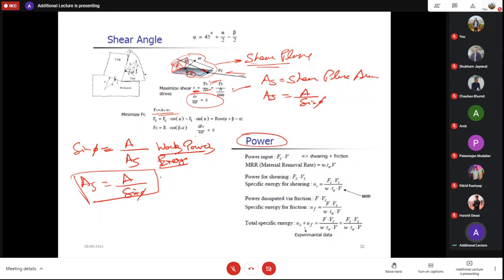Suppose I give you that you need to machine 2 meter cube of any particular material, right? Okay, suppose 2 meter cube of titanium you need to machine. It's a big material, right?